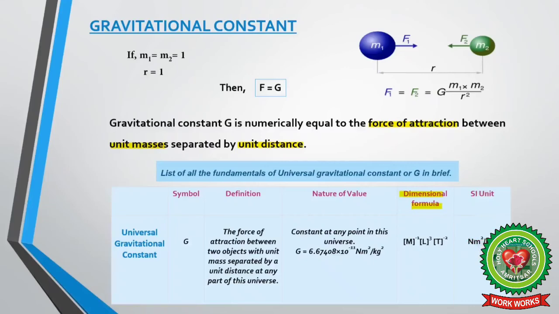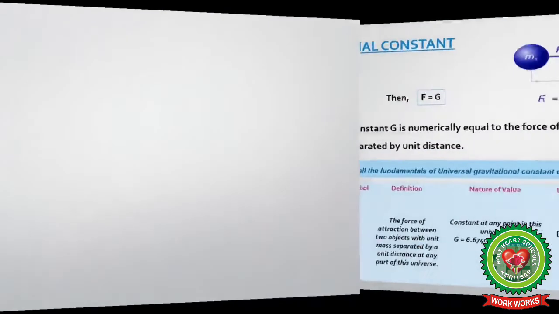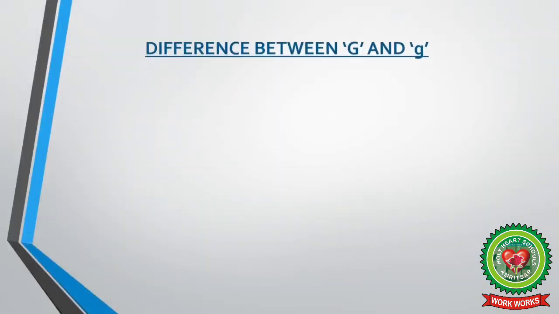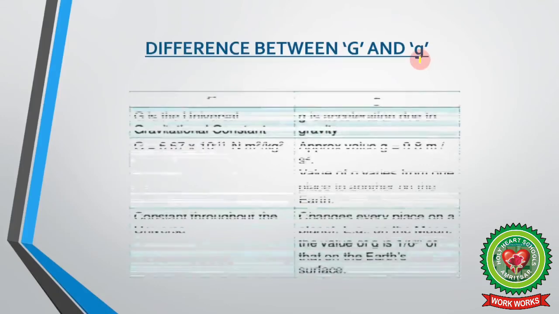So, this is a table of the gravitational constant, and next is the difference between capital G and small g. We have learned both the things. Capital G is the gravitational constant, whereas small g is acceleration due to gravity. Now let's see what is the difference between these two quantities.